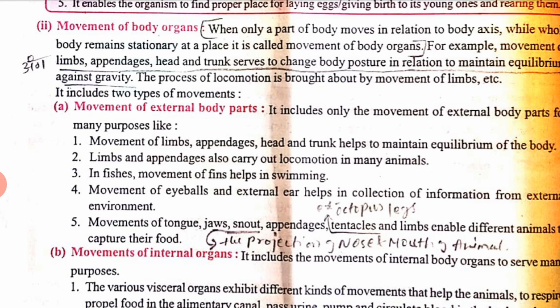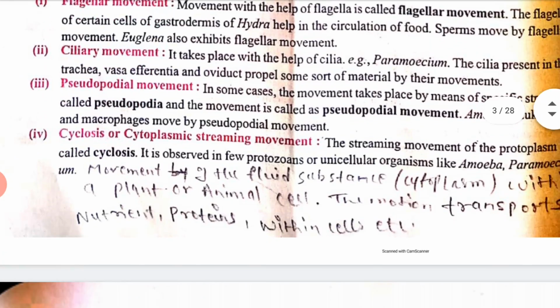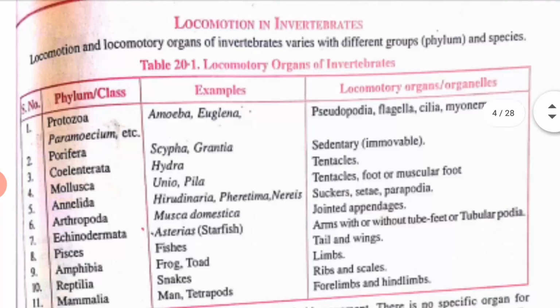We already know what flagella, cilia and pseudopodia are. They help different types of animals to move, but there are no muscles. That is why they are called non-muscular movement. Clear? Now next, see here, we have locomotion of the invertebrates.